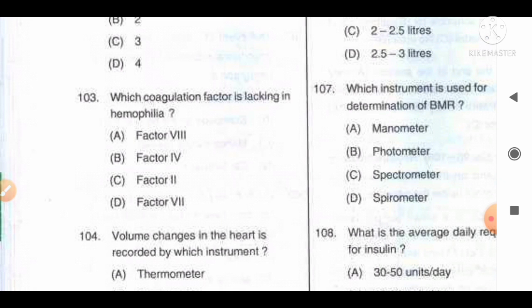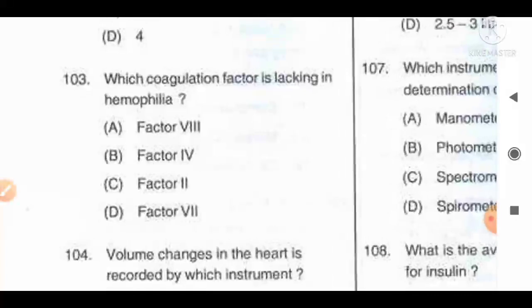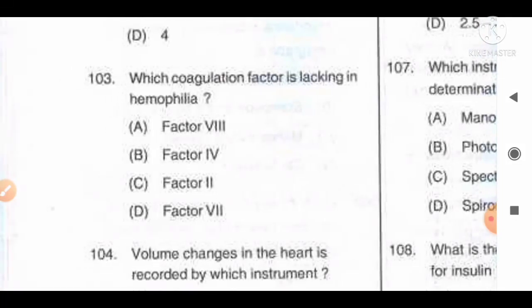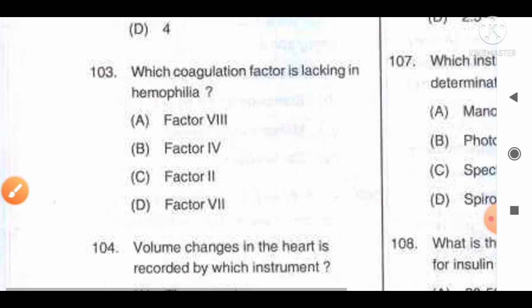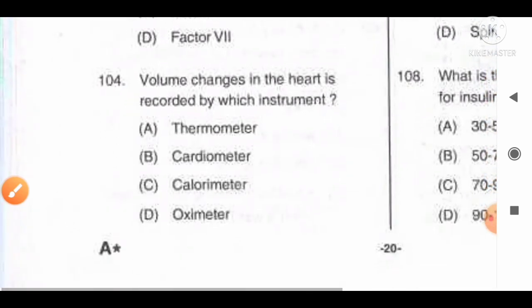And the fact or information available regarding this question is that hemophilia, particularly hemophilia A, is a hereditary bleeding disorder caused by the lack of blood clotting factor 8. Without it, blood cannot clot properly to control the bleeding. So we can say option A, factor 8, is the correct answer for this question as per the information.